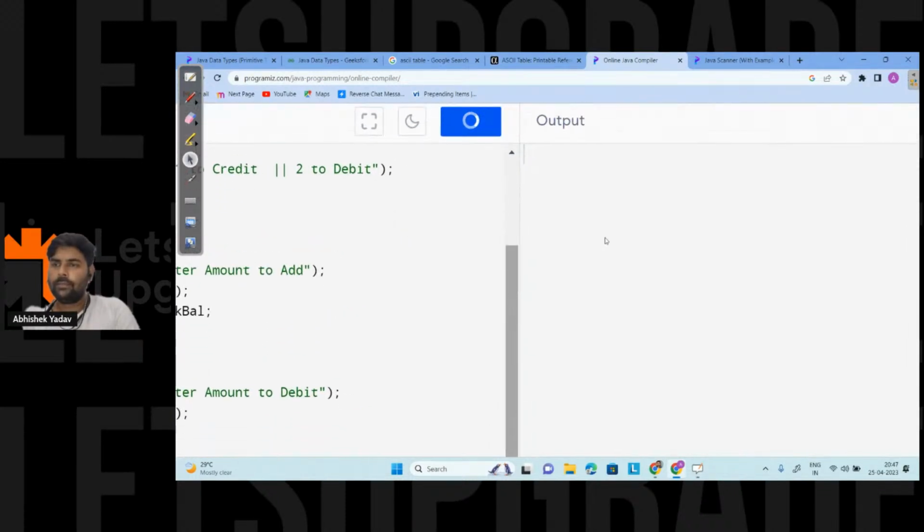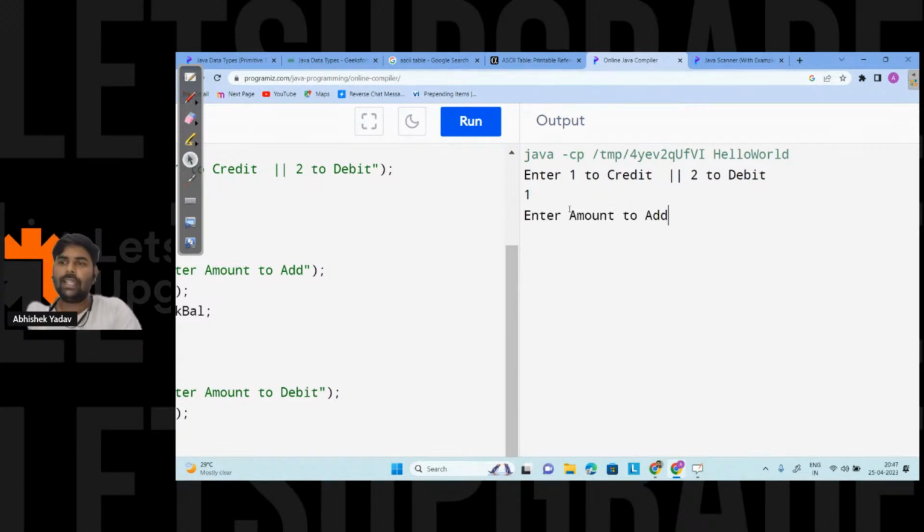Here you can see enter 1 to credit, 2 to debit. Let's choose 1 first. Okay, here you can see enter amount to add. Let's type 5000 rupees. I want to add 5000 rupees. So here you can see the bank balance is 5000 plus 3000, that is 8000 rupees, getting printed on the output screen.